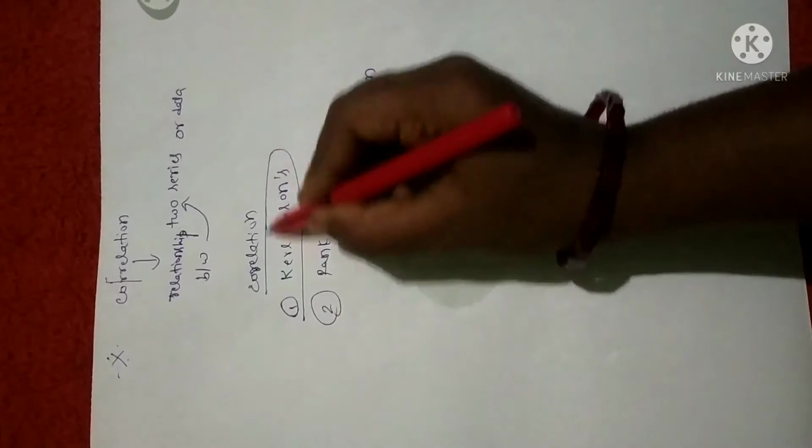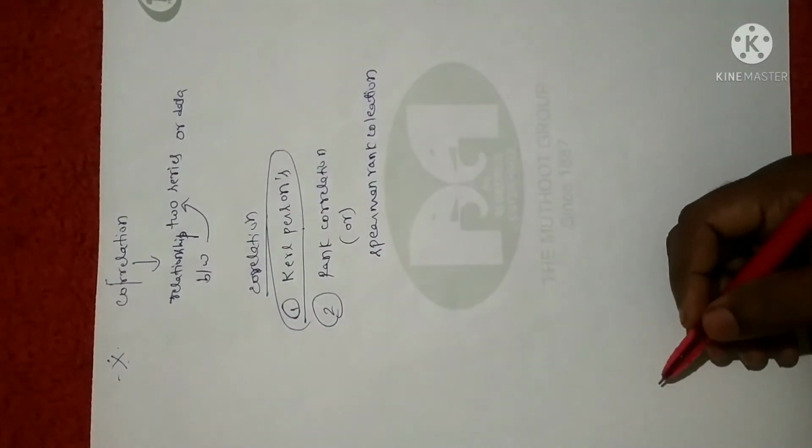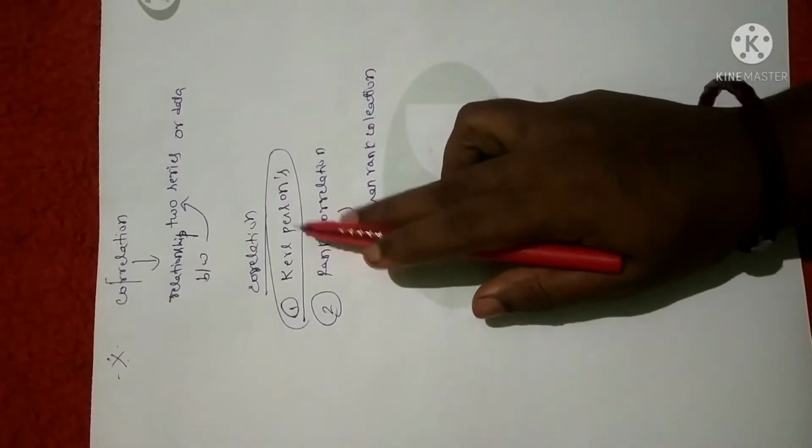Now first let me explain Karl Pearson's coefficient of correlation. To find the correlation we use this method.